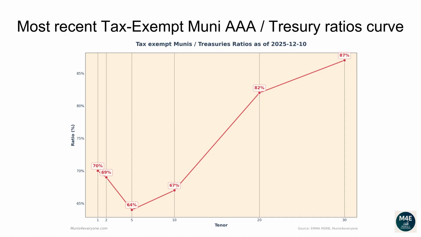The current one-year ratio is 70%. The 2 years ratio is 69%. The 5 years ratio is 64%. The 10 years ratio is 67%. The 20 years ratio is 82%. The 30 years ratio is 87%.